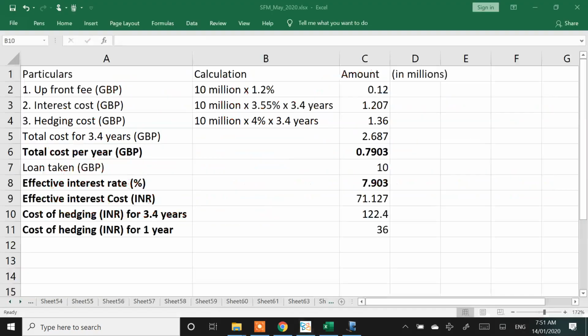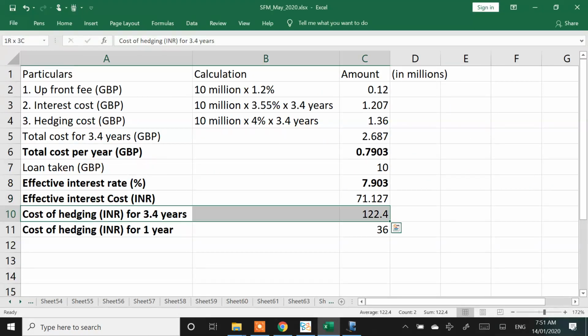I ideally should save this number. I am not going to follow what ICAI has done. ICAI has considered saving as 36 million. I cannot do it because my overall loss is 9 crores for a period of 5 years, since I am going to repay at the end of 5 years. Then my saving should ideally be 122.4 million over a period of 5 years.